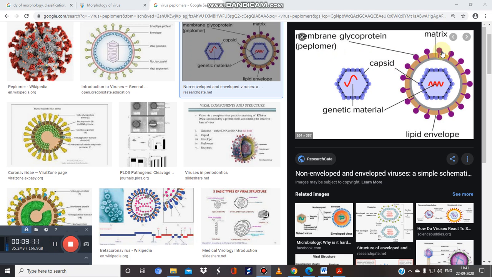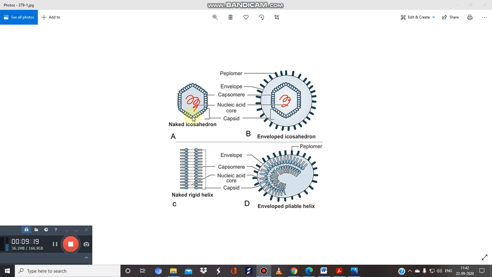You see this image? This part is the peplomer, that is the membrane glycoprotein. This is the peplomer, just see this image. So there are different symmetries of the viruses. In this you can find your peplomer at this point. This is your peplomer, and this is in the enveloped icosahedral type, and you can find here also your peplomer. So I think you have a brief idea now.